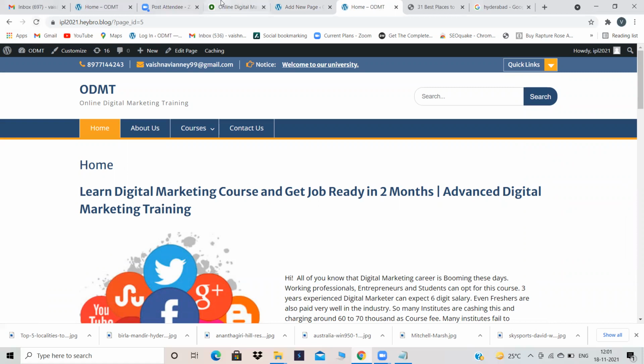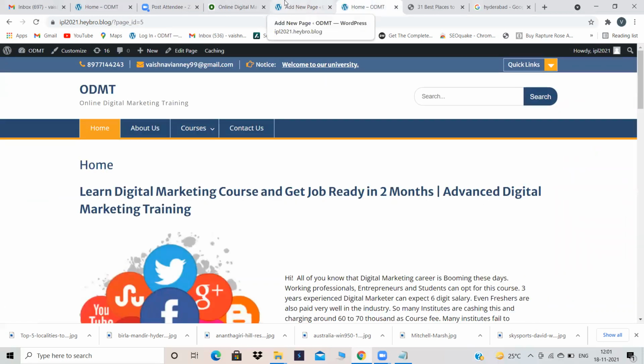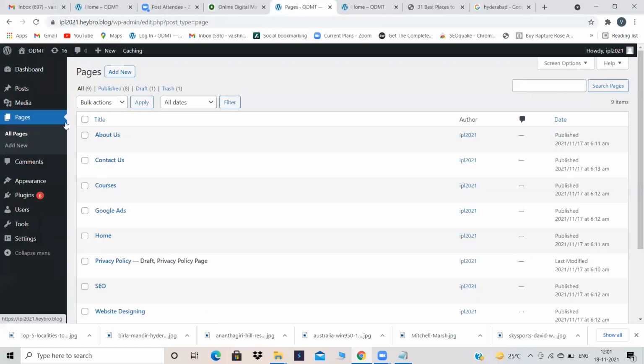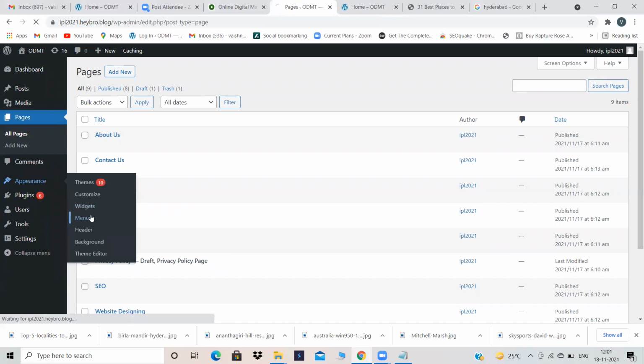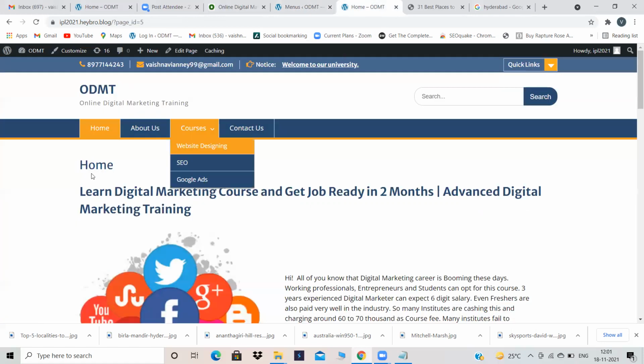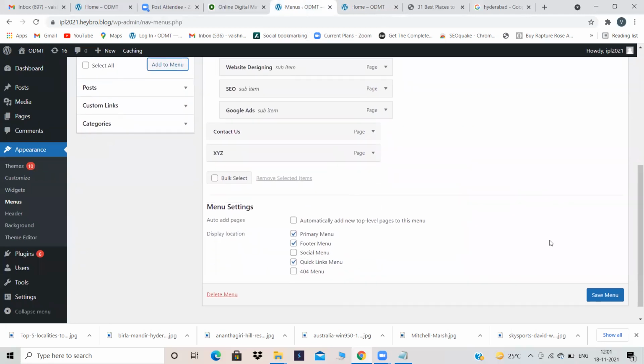It is simple. We are not adding that in the menu. Exactly. We have not added our pages to the menu. That means we have to add our pages and our posts to the menu. When I go to Appearance and then Menus, here I have to add the XYZ page to the menu. Then only will it appear to a user. Otherwise it will not appear, because you have not arranged them in the menu. Then why will it appear? It will not appear.